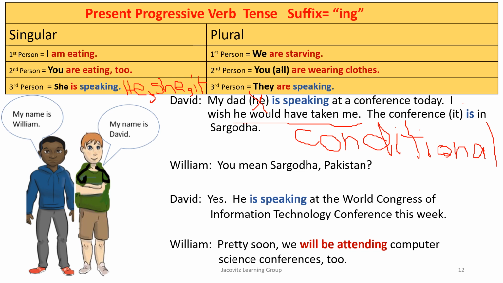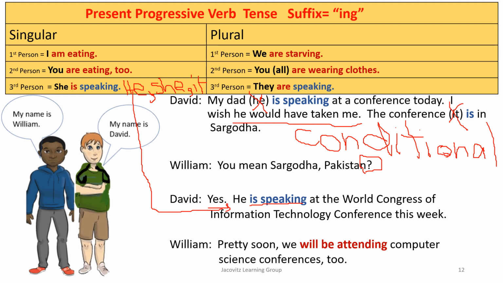The conference, here's another one. It, going back to over here, the conference is in Sargodha. So, it's in Sargodha, Pakistan. And by the way, there was a conference there January 19th. So William says, you mean Sargodha, Pakistan? And he asks him because it's a question. So you see your question mark there. And David replies, yes, full stop. He is, here we go again, he is speaking for he here. He, meaning his father, is speaking at the World Congress of Information Technology Conference this week.